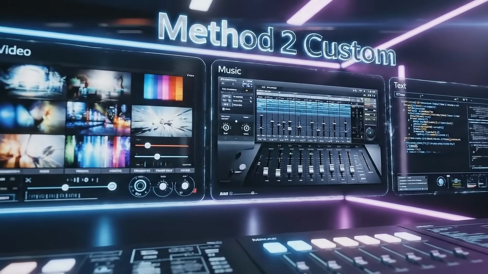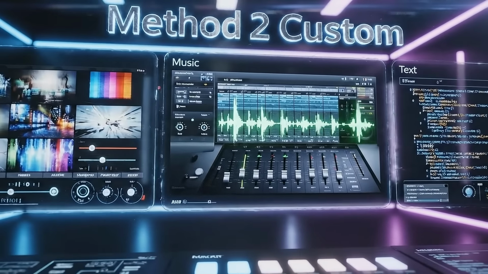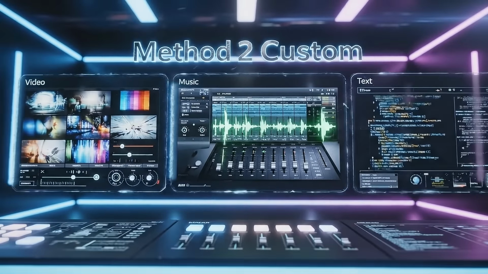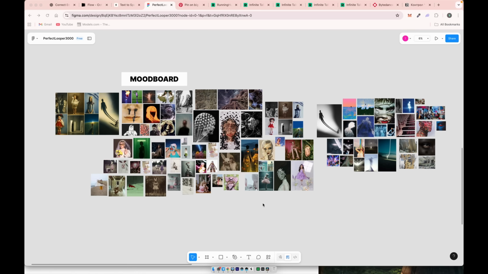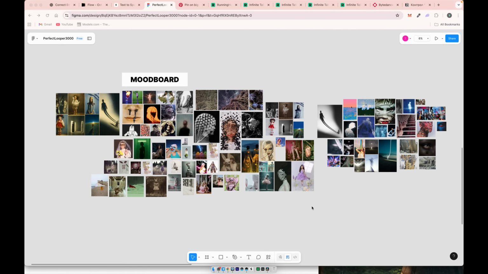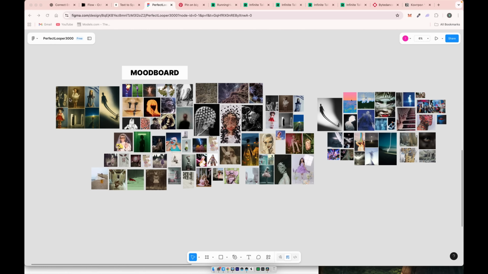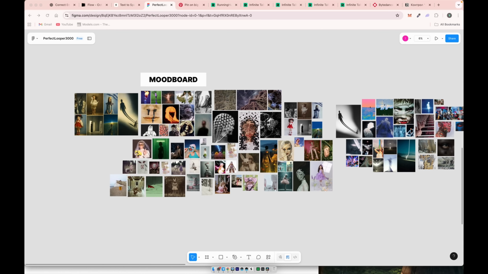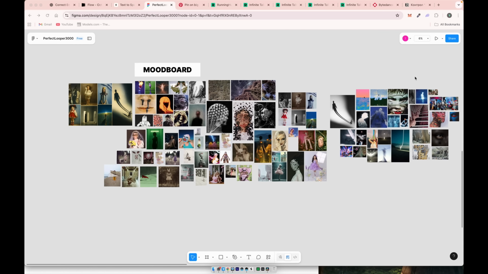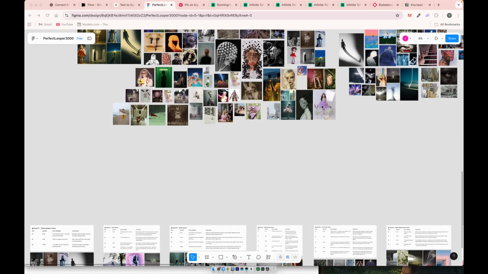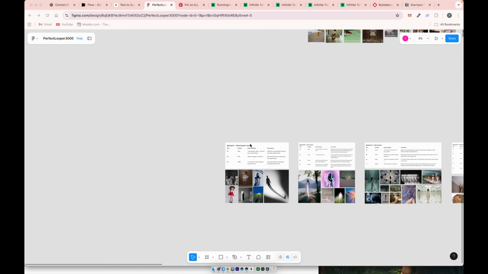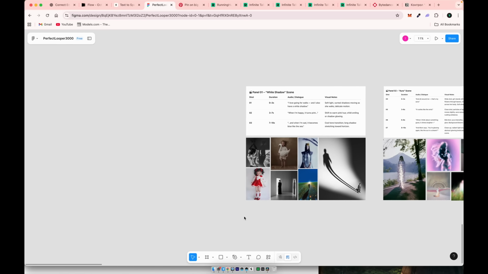Time for method 2, custom. Here, you take full control. The text, the music, and the video all follow your direction. So, as I mentioned earlier in my previous tutorials, always start by creating a mood board. Take inspiration from other artists. This step helps you visualize the ideas and emotions you have in mind. Once your mood board aligns with your vision and feelings, you can move on to the storyboard and script.